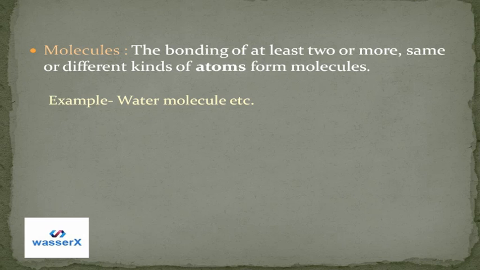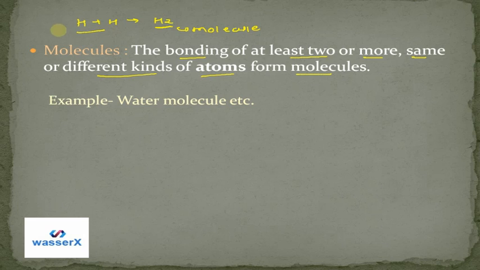Now next are molecules. So what are molecules? We can say that the bonding of at least two or more same or different types of atoms forms molecules. That means we saw hydrogen here. So two hydrogens form a bond together and form H2. This H2 is called a molecule.